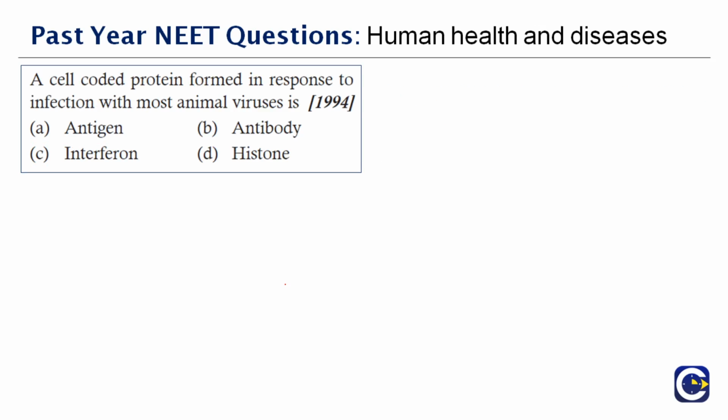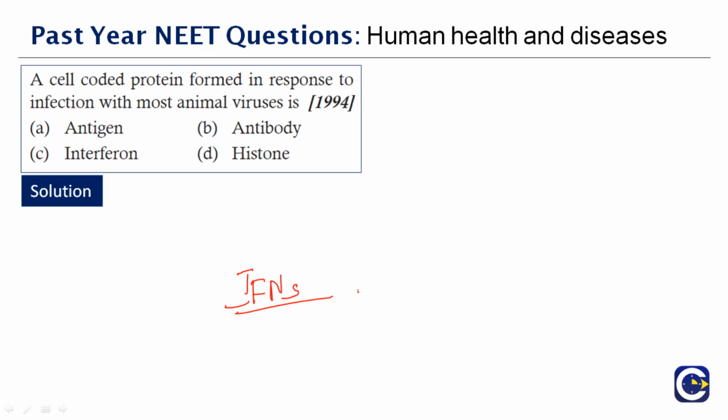Next question. A cell-coded protein formed in response to the infection with most animal viruses is dash. And this question was asked in the year 1994. Okay. A special defense system works specially against viral infections, and you know who contributes to it. It is the interferons, right? Cells invaded by the virus produce an antiviral protein which is called interferon.